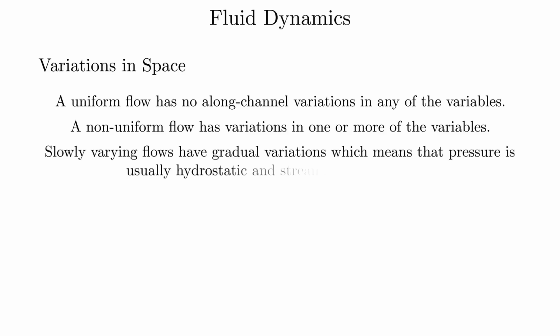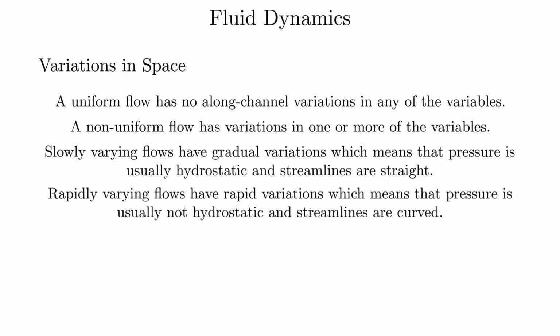Slowly varying flows have gradual variations, which means that pressure is usually hydrostatic and streamlines are straight. Rapidly varying flows have rapid variations, which means that pressure is usually not hydrostatic and streamlines are curved.